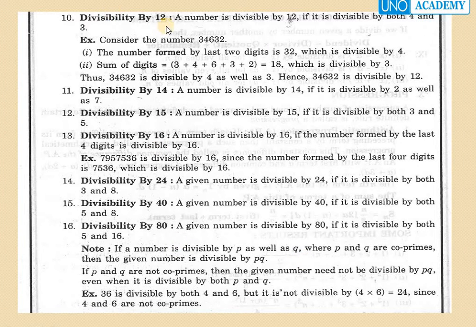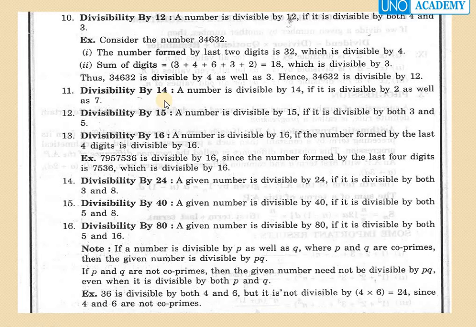Next, divisibility by 12. A number is divisible by 12 if it is divisible by both 4 and 3. Let us consider the number 34,632. The number formed by the last two digits is 32, which is divisible by 4. The sum of the digits, 3 plus 4 plus 6 plus 3 plus 2, equals 18, which is divisible by 3. Hence the total number is divisible by 12.